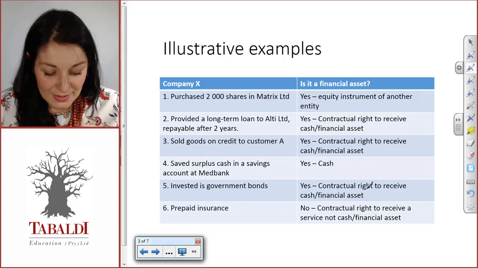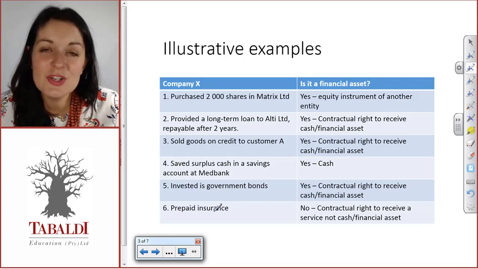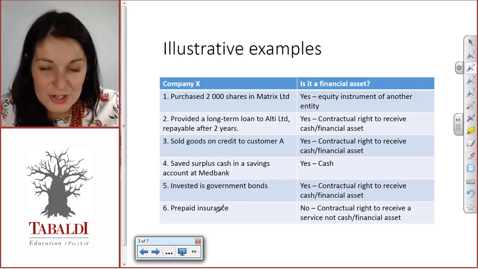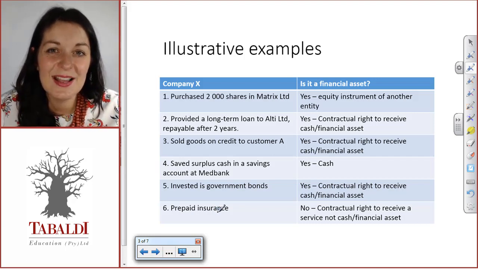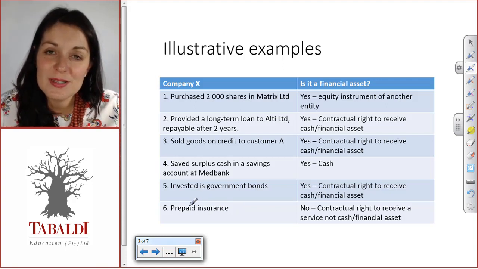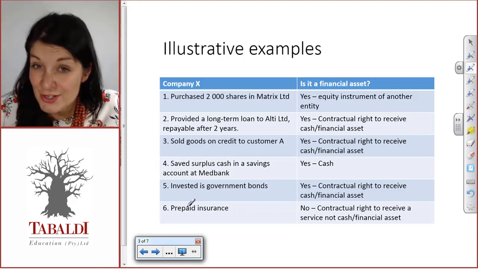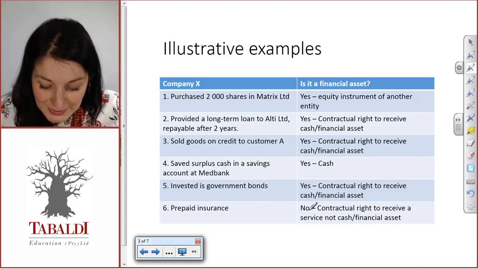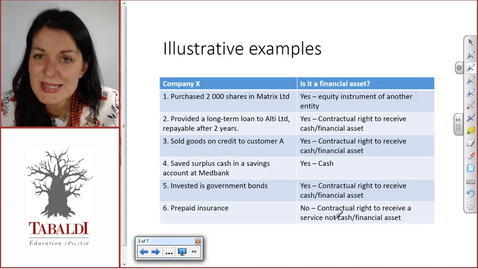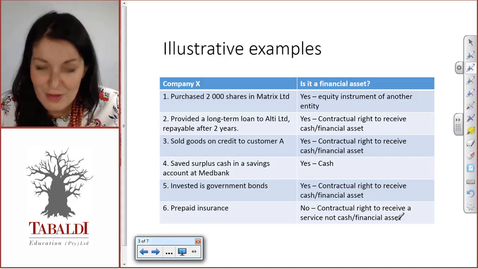Then the last one, prepaid insurance. So let's think about that one. Prepaid insurance. You've prepaid an expense that is shown as an asset on your statement of financial position, but is that a financial asset? No, it isn't, because there's no contractual right to receive cash or a financial asset.